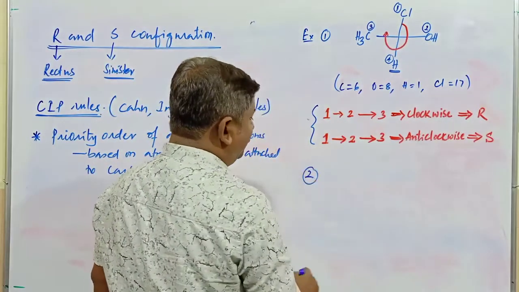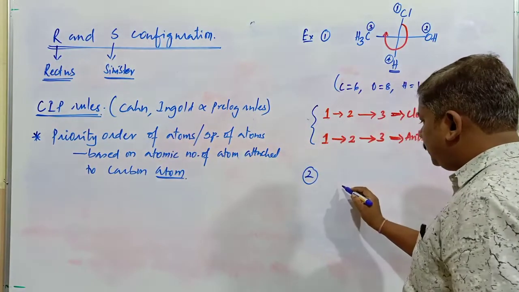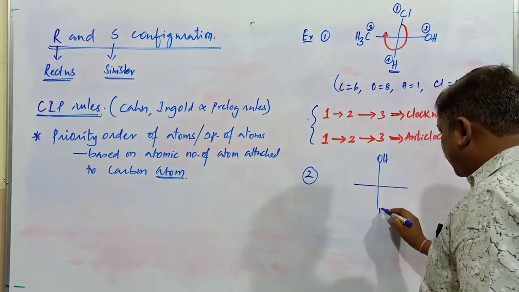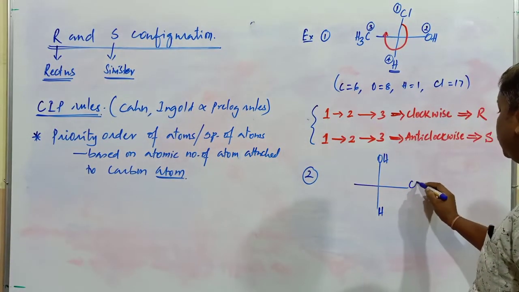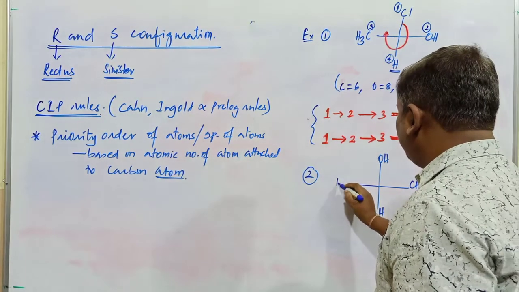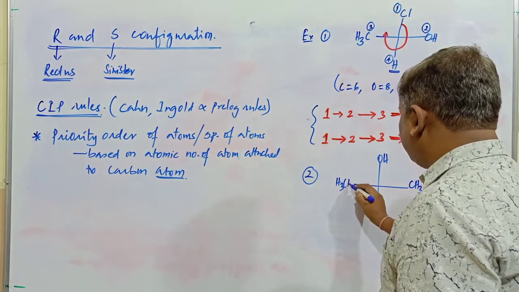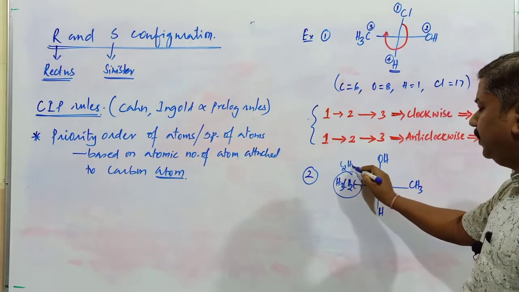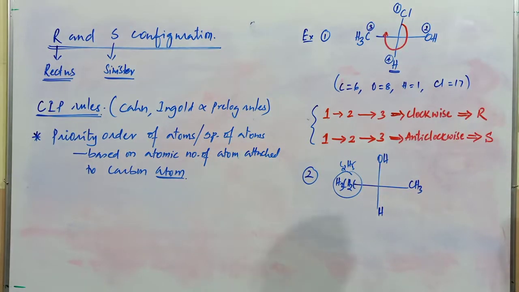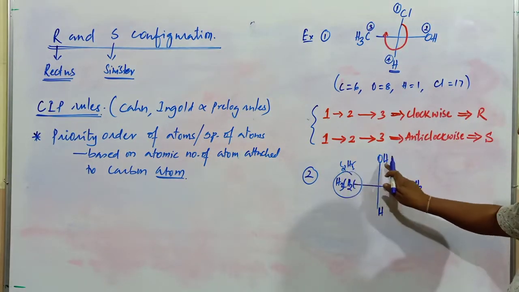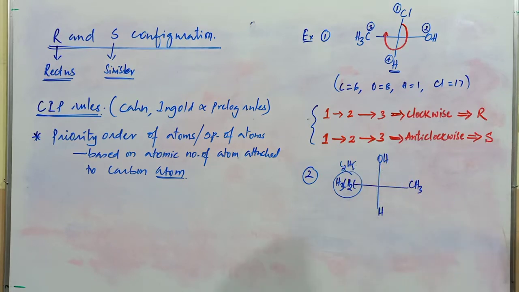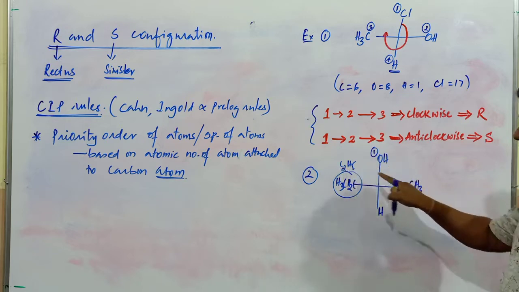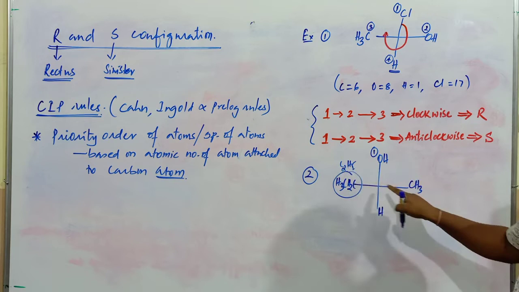Now if I go with another compound, this is a molecule, this is OH, right? This is hydrogen. Next one, this is CH3, and this group is C2H5. Here carbon is attached, here oxygen is present, here hydrogen is present. First priority should be given to oxygen because its atomic number is 8. The atomic number of these two carbon atoms is 6 itself. So we'll come to that one.